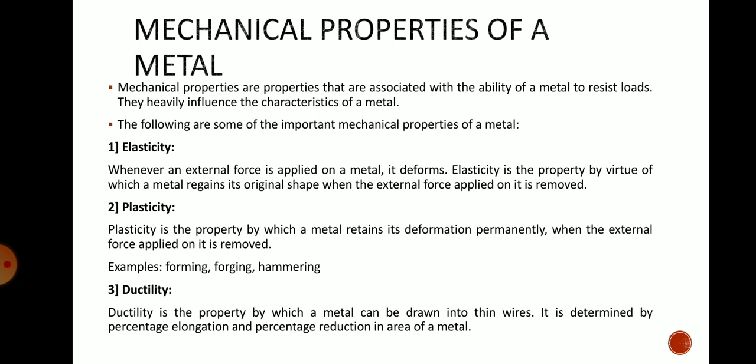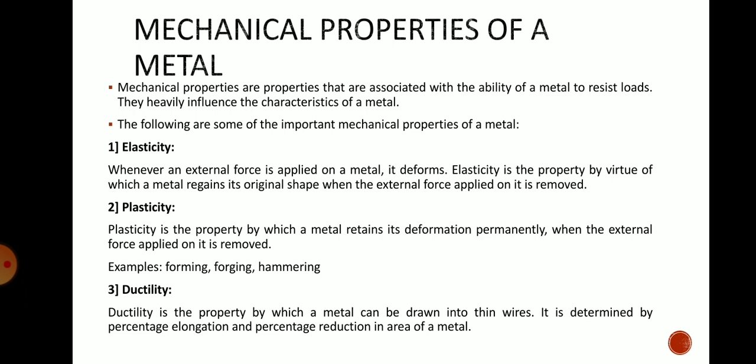First is elasticity. Whenever an external force is applied on a metal, it deforms. Elasticity is the property by virtue of which the metal regains its original shape when the external force applied on it is removed. This is called elasticity. Plasticity is the property by which the metal retains its deformation permanently when the external force applied on it is removed.